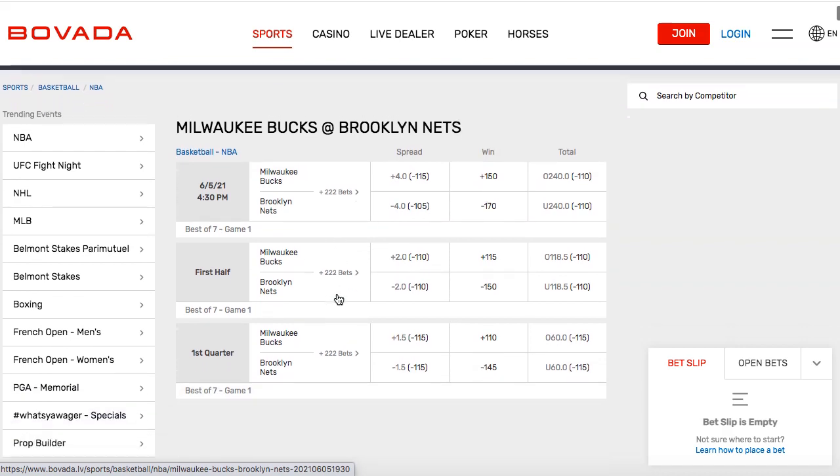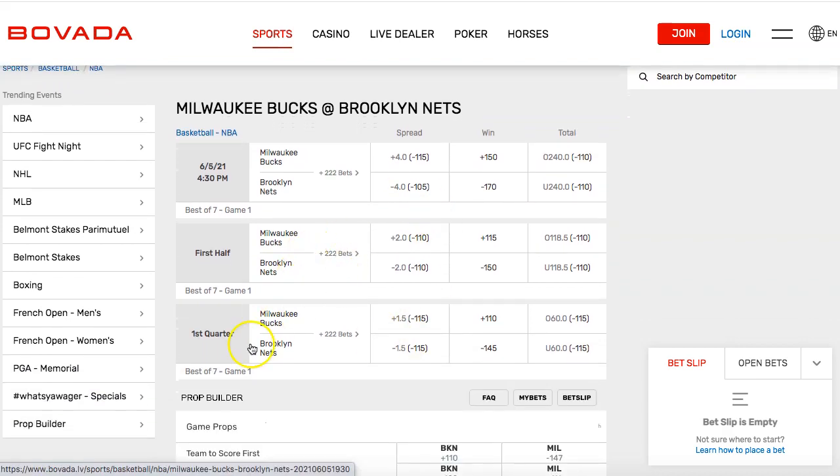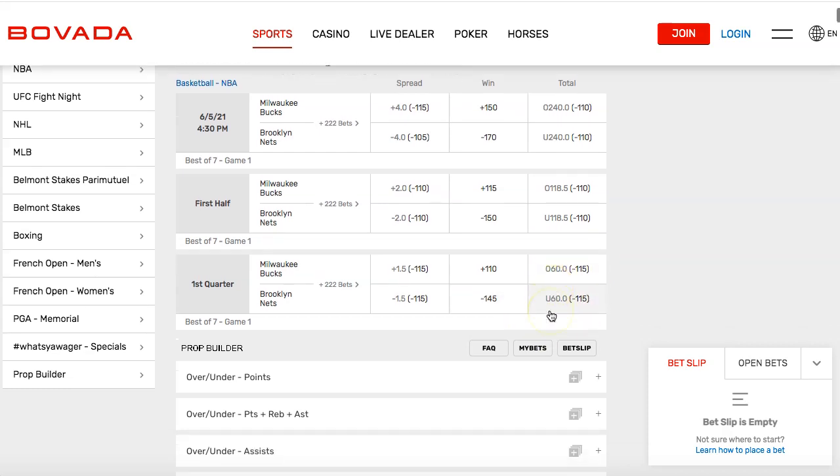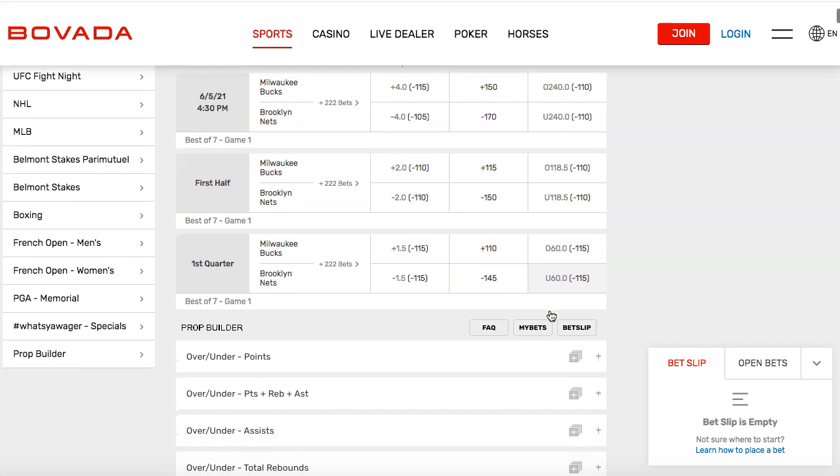So you can go ahead and bet on the first half. You could do the first quarter, same thing: the spread, the money line, the over-under. One of my favorite bets to do is the over-under on the first quarter. I like to take the over, and I'll bet on the first quarter total number of points. Usually there's a hot start in the first quarter, and then depending on what the total is, I'll go over here. And then things tend to calm down after that.